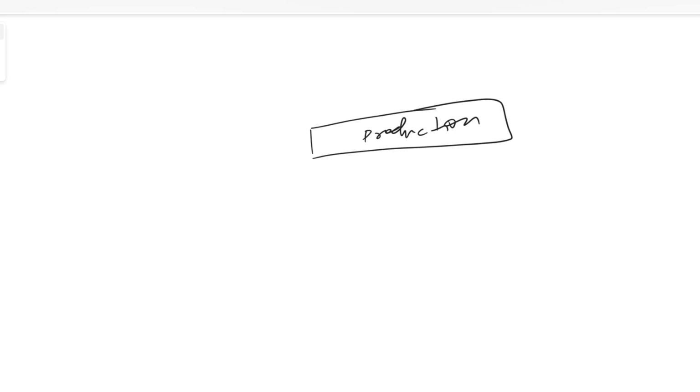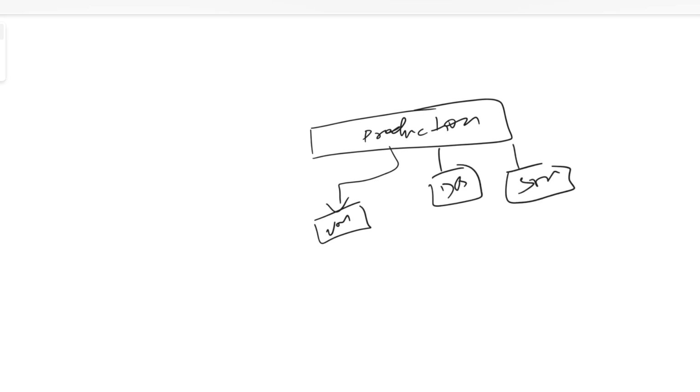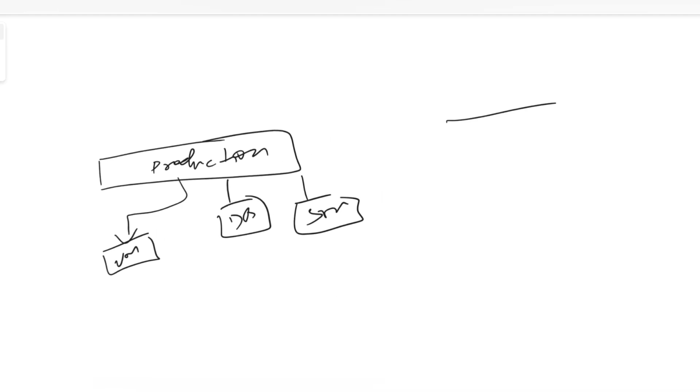In order to understand the concept of organization unit, let's take an example of AWS accounts. For example, we have an AWS account for our production workload. You created an AWS account to host all the production services. Inside this account, you will create your virtual machines, your database, your storage, etc. Similarly, you may have a non-prod account.